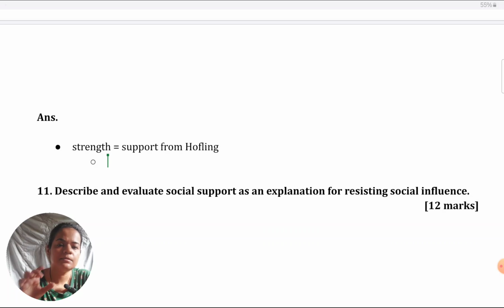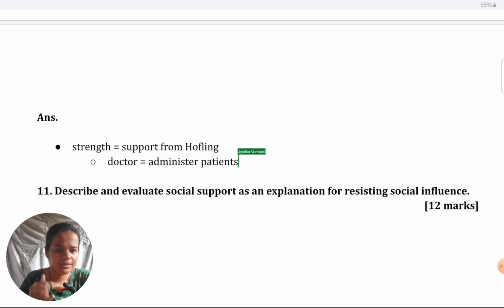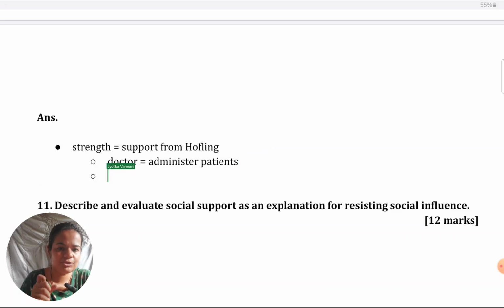So there was a researcher posing as a doctor over the telephone, and he asked the nurses to administer an unknown medicine which they didn't have much details about to some patients. They knew the medicine, they knew how much of its dosage is safe, but for what purpose they were being asked to give it was not very clear to them.